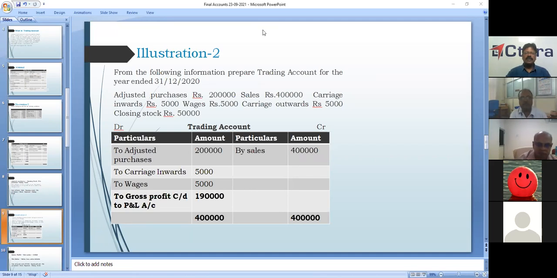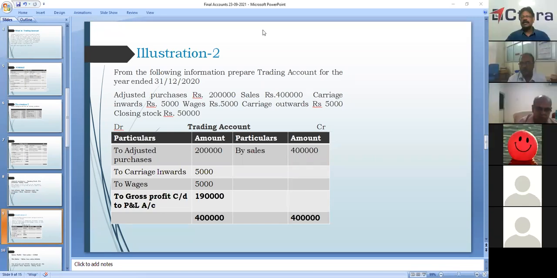What is goodwill? Goodwill is an intangible asset. Goodwill is an intangible asset that will be shown in the balance sheet. Goodwill is an intangible asset, right?